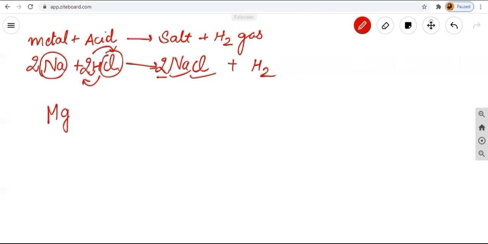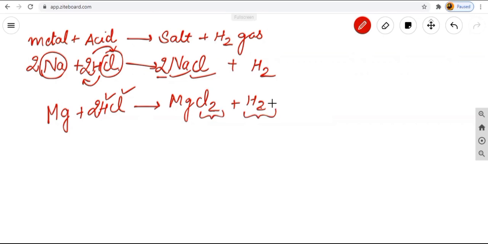Now if I'm talking about the example of Mg, the metal is Mg. Again, the acid is HCl. What is the formula for the salt? MgCl2. Magnesium chloride always has the formula MgCl2, plus hydrogen gas is H2. Now again we are having 2Cl and 2H. So what do we have to do? We have to only multiply 2 with HCl. Now on the left hand side we are having 2H and 2Cl. Similarly on the right hand side 2Cl and 2H. So these are known as the properties of your acids.